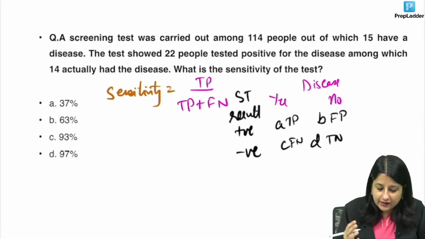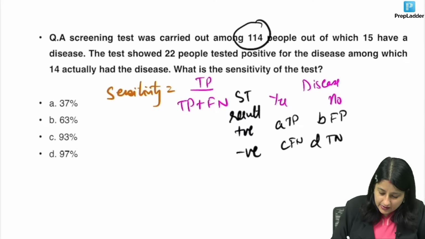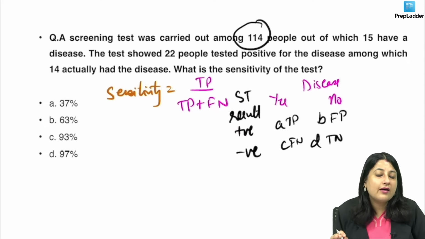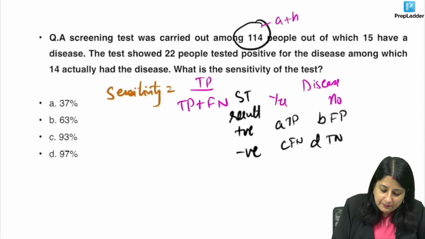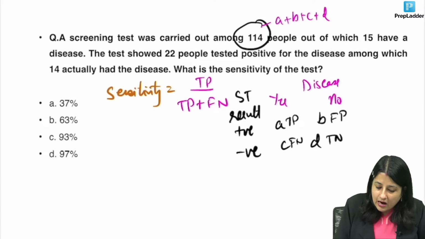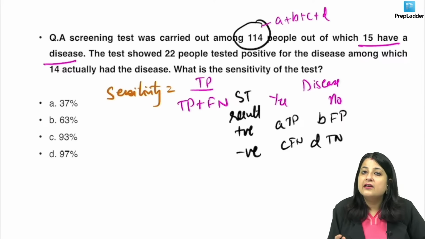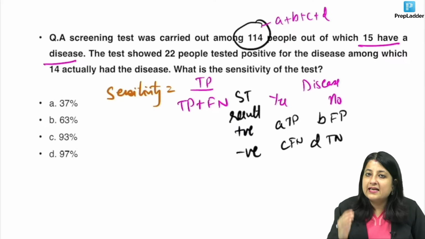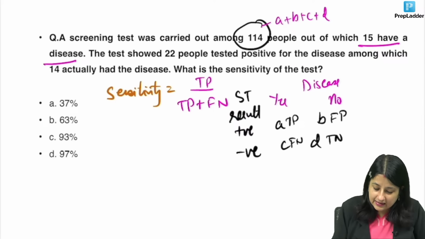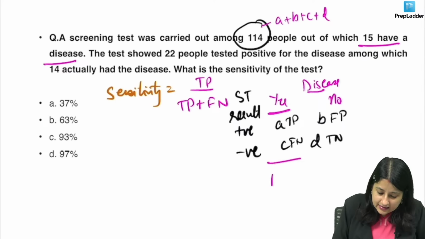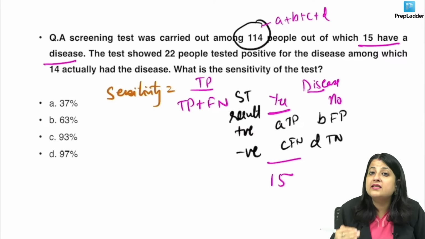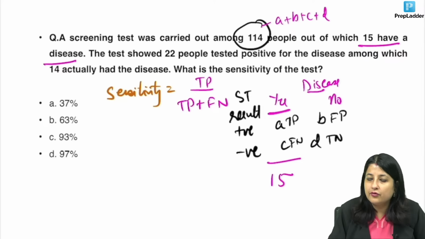Okay? Now, try to figure out here. A screening test is carried out among 114 people. So, first thing that you have to remember is 114 क्या है in terms of A and B and C and D. So, this is A plus B plus C plus D. Now, out of which 15 have the disease. Now, where is this 15 going to go? Is it A plus B or is it A plus C? It is disease, yes. How many people have the disease? 15. It is disease, yes. किस में present है, guys?